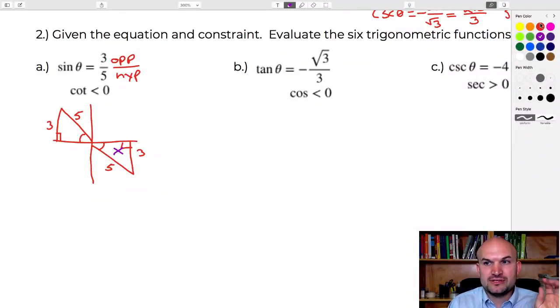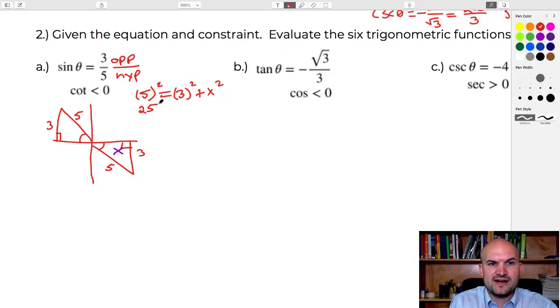Now, the other thing I want to do is use the Pythagorean theorem here. Hopefully, you guys already know that this is 4, but the Pythagorean theorem is going to confirm why this needs to be negative 4, because actually it's 4, but it's going to the left, right? So we need to talk about direction, not just measure. But let's just do the Pythagorean theorem here real quick, and you can see why that comes up, because we didn't have to deal with it before because we weren't dealing with any kind of direction, and I'm just going to call this x squared.